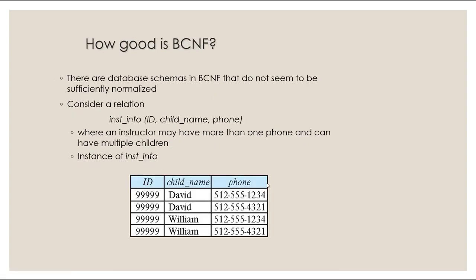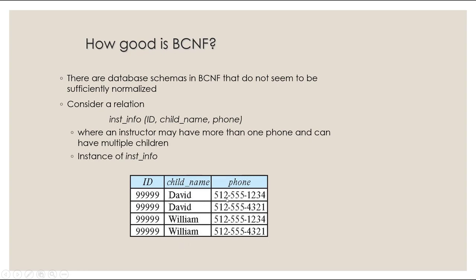Okay, so how good is BCNF? BCNF, again, is harder to reach. How good is it? Let's see. There are database schemas in BCNF that do not seem to be sufficiently normalized. We have instructor information, which has the instructor's ID, the instructor's child's name, as well as their phone number. Okay, so this is what you see in the table. The ID here is 99999, so we're dealing with the same instructor here. And for the child's name, we have David in 2 rows, William in 2 rows.